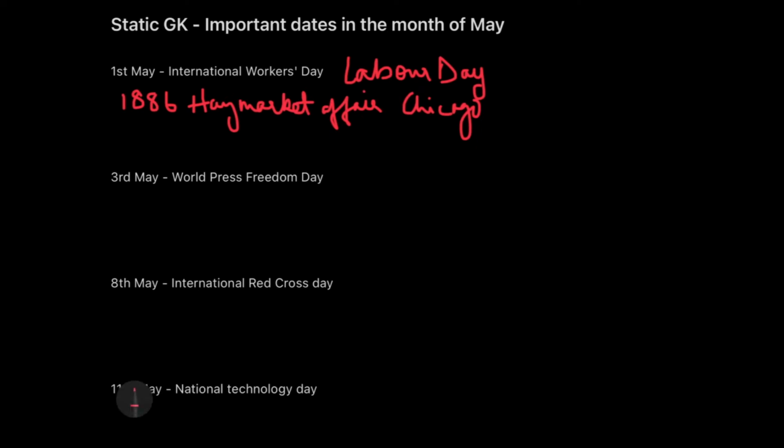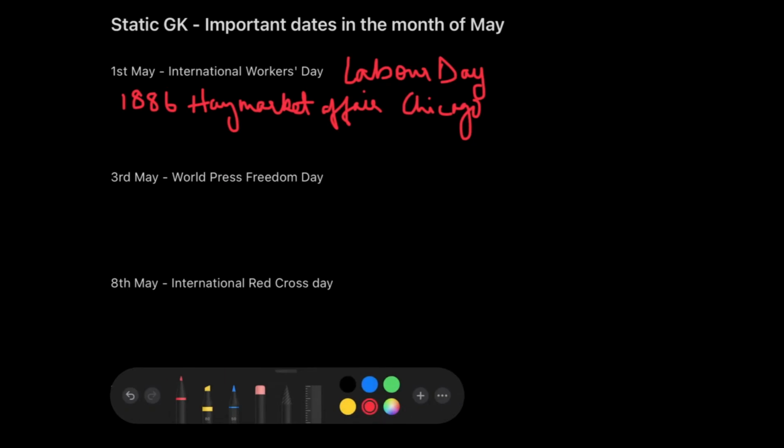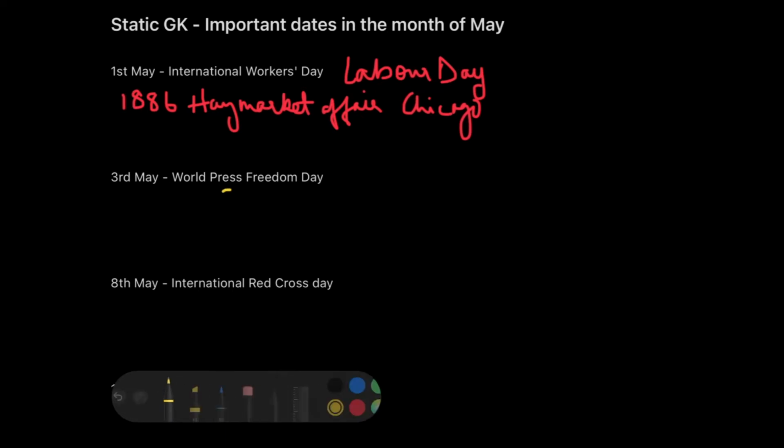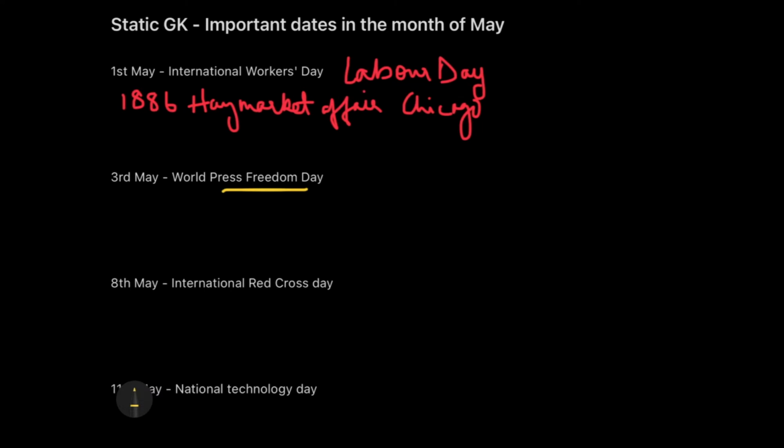Now, the next thing which we need to know here is the 3rd of May. The 3rd of May is celebrated as the World Press Freedom Day. Now, press freedom, the word itself is very understandable, that हम लोग press की बात कर रहे हैं, about the protection and the safety of the press basically in the face of the attacks which it faces against its independence. Generally, the journalists always complain that they don't have the freedom of speech, or whenever they say something which goes beyond the interests of a particular group of people, they are definitely being attacked or targeted. So this day is actually celebrated to protect and to provide safety to the press all over the world.